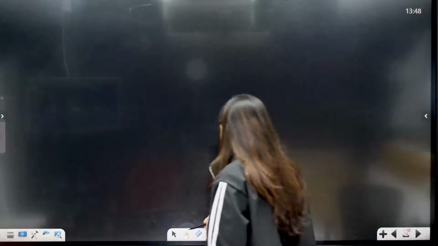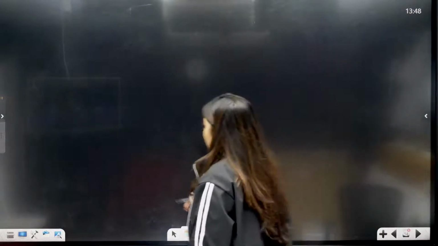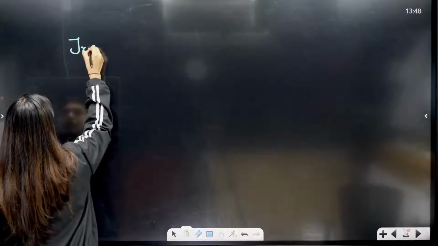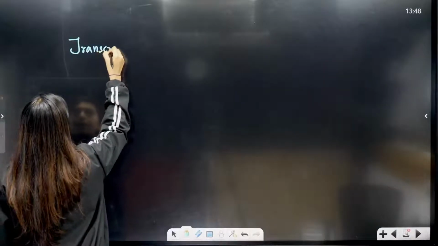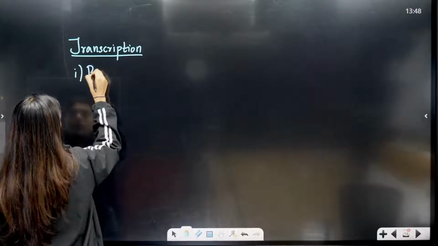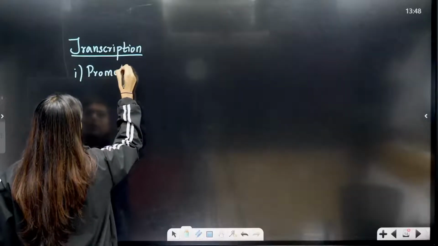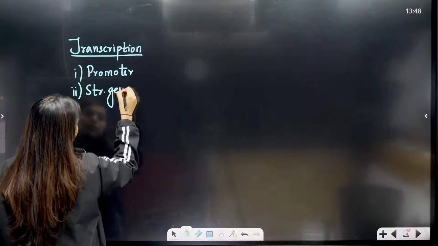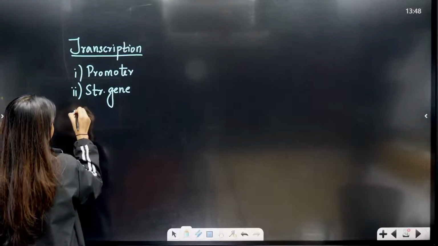Don't get confused here. Actually, to make you understand something, they have tried to connect many things. So when I'm talking about transcription, you remember these things. Promoter region is there, promoter, structural gene, and terminator.